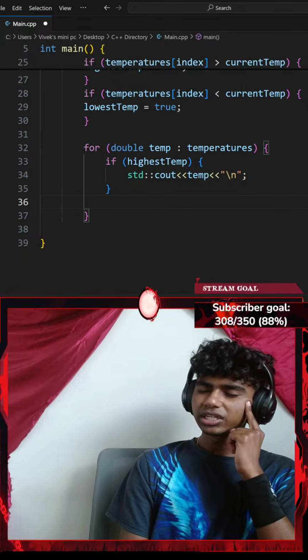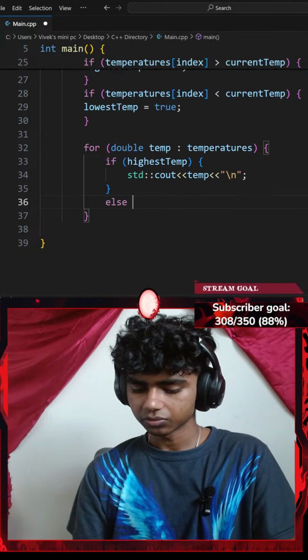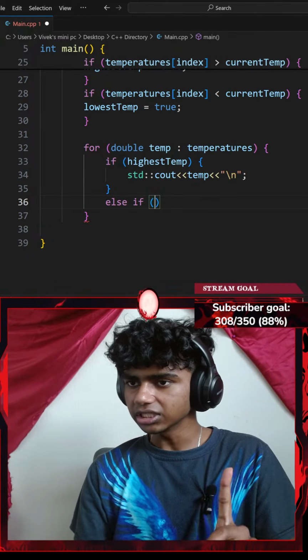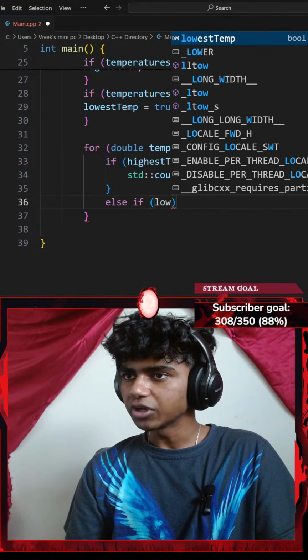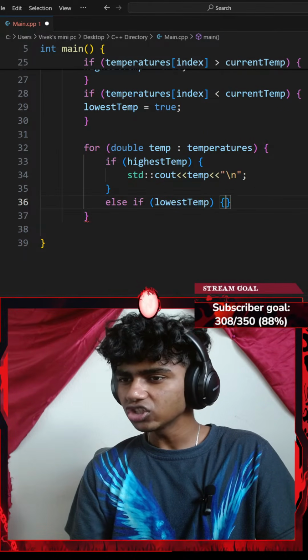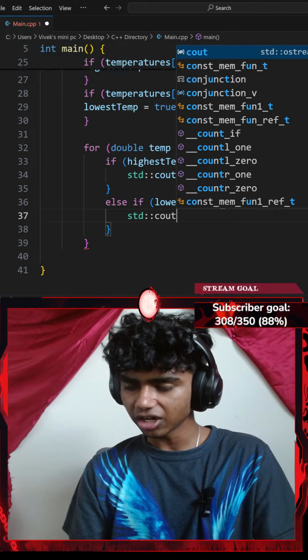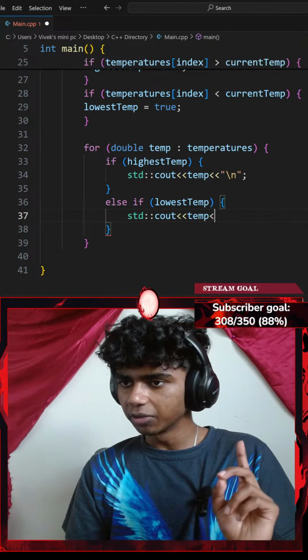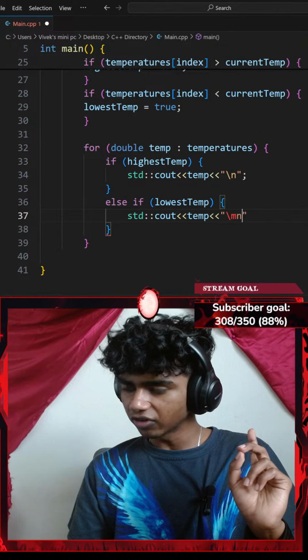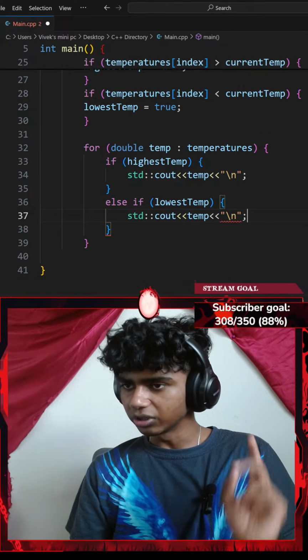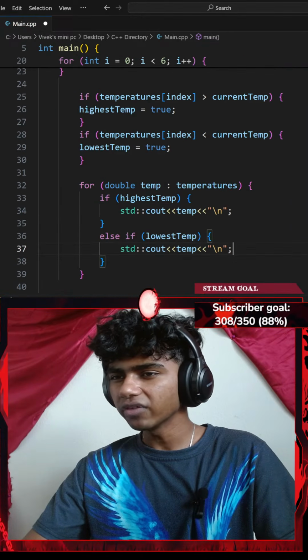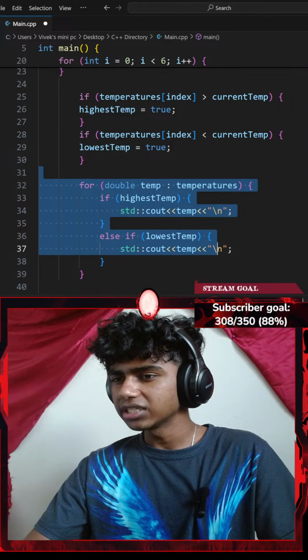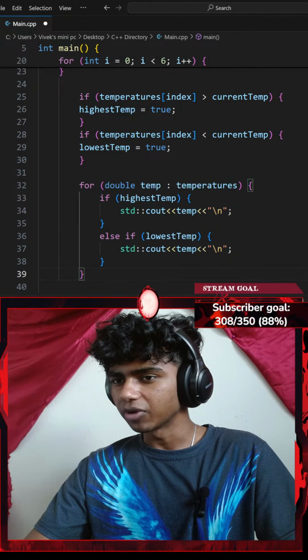I can go with else if, a pair of parentheses, my lowest temperature, if that is set to true, I'll do something. Let me go with a standard console output with an insertion operator. I want to insert my temp variable with another insertion operator of a new line, ending with a semicolon. There we go. So I print the highest temperature and I print the lowest temperature.